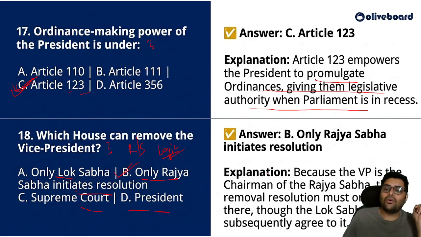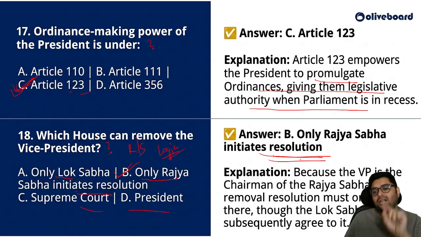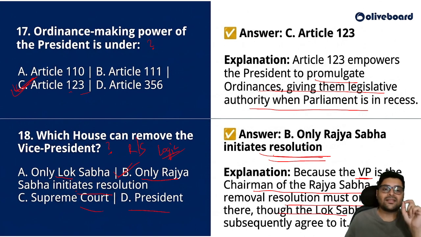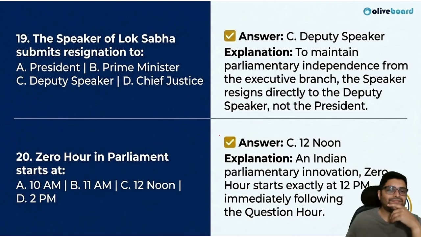So, it is Rajya Sabha initiates the resolution. The resolution to remove the vice president will always come only in Rajya Sabha because the VP is the chairman of Rajya Sabha. The removal resolution must originate there, though the Lok Sabha must subsequently agree to it and a simple majority is passed. Okay, next question.